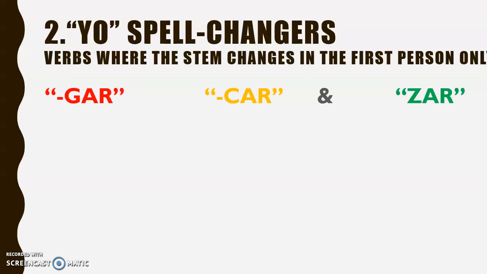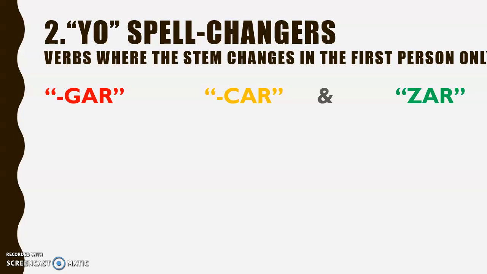So the second group of irregular verbs in the preterite tense are what we call yo spell changers. Yo, the Spanish pronoun for I. Now, these are verbs where the stem changes, but only in the first person. The verbs behave, for want of a better expression, in the rest of the formations: the you, he, she, it, we, yous, and they. The only one where there's a change is in the I part. And the idea behind this is actually to almost maintain the sound of the verb in the preterite tense and not make it sound a bit too odd.